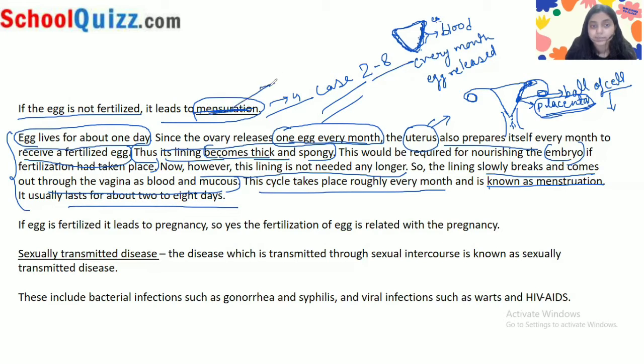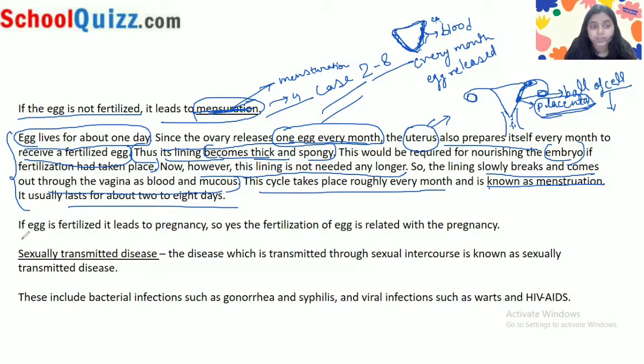Here, just check the spelling. I think the spelling is menstruation. Just check the spelling. So it usually lasts for about 2 to 8 days, right?